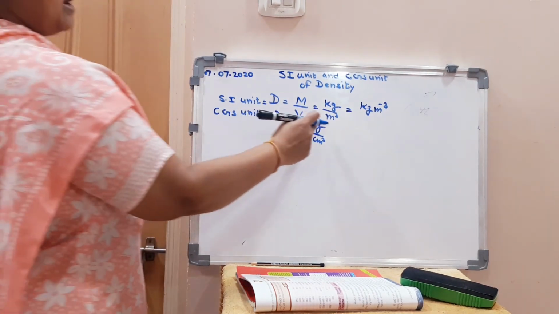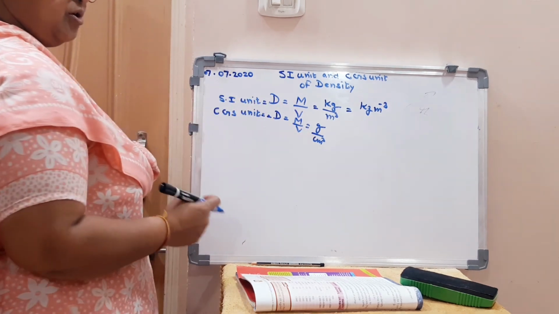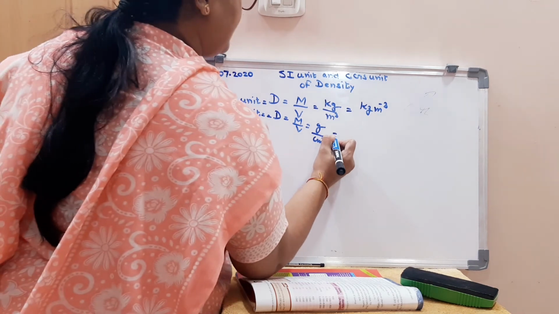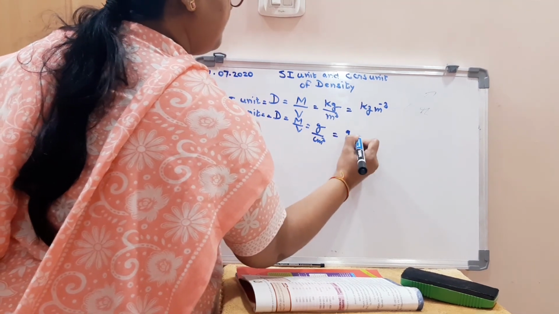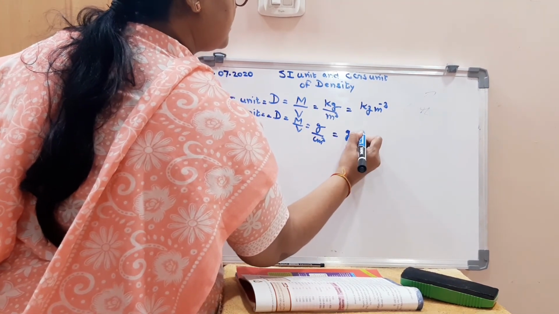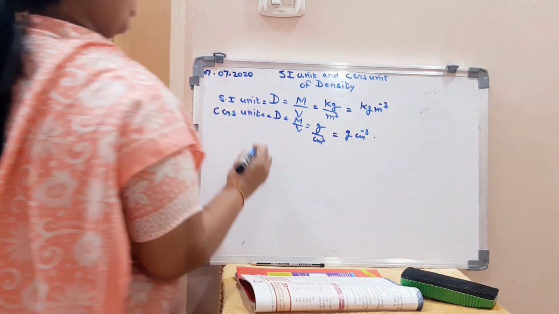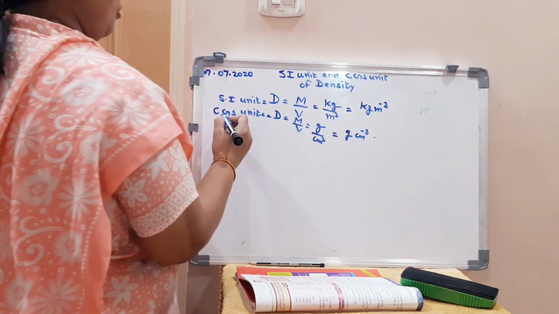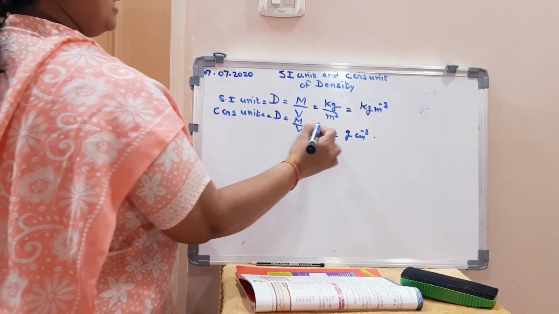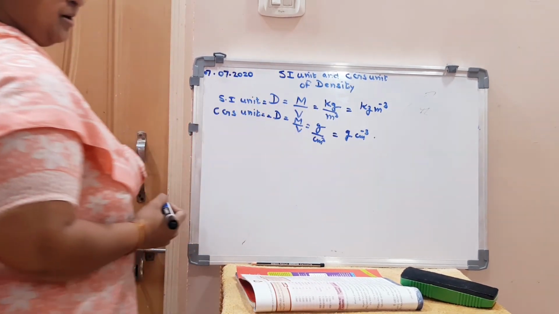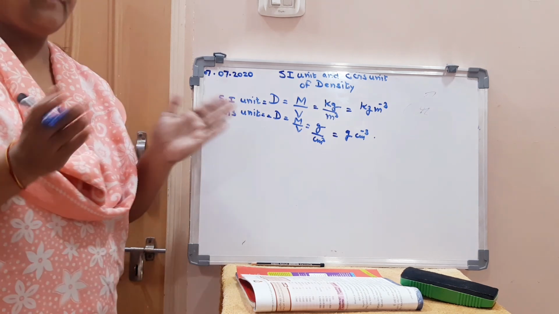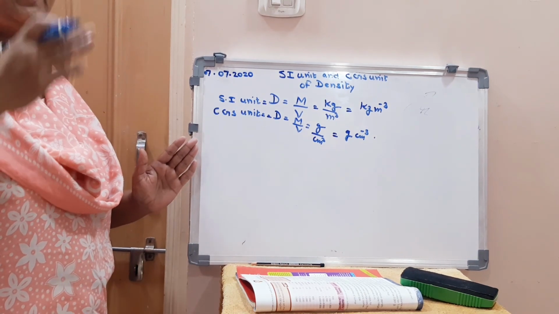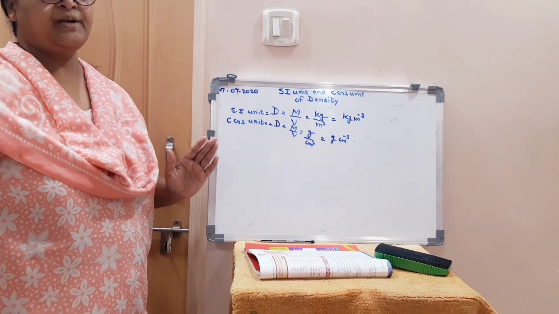So gram per centimeter cube, or you can write this as gram centimeter raised to minus 3. So the SI unit of density is kilogram per meter cube, and the CGS unit of density is gram per centimeter cube. After this video, we will see the conversion from kilogram per meter cube to gram per centimeter cube.